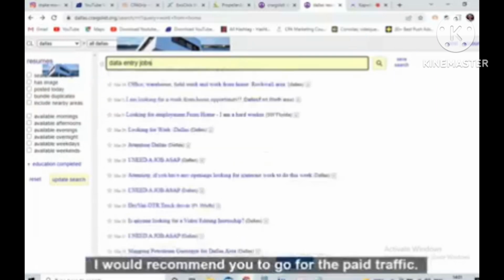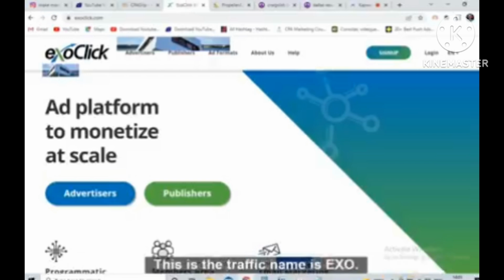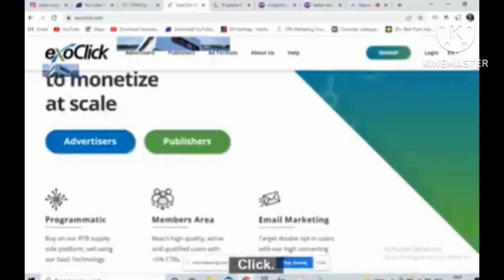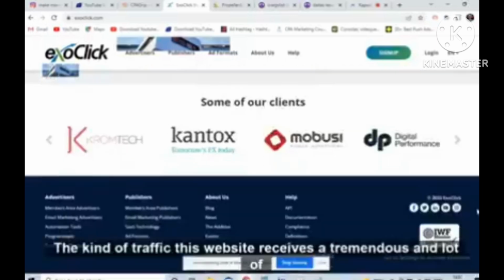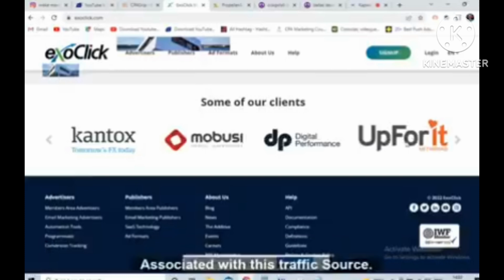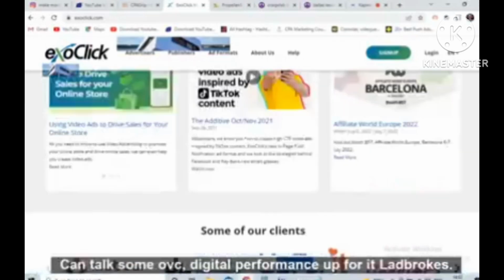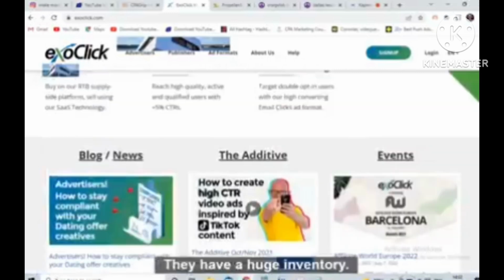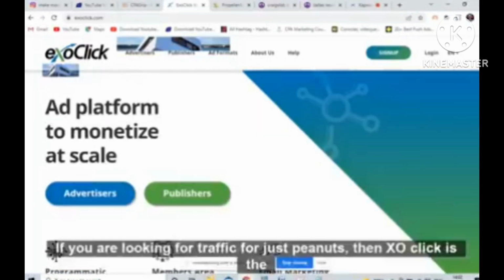Second, I would recommend you to go for the paid traffic. If you have some money, then go for the paid traffic. The traffic name is ExoClick. See, it converts very well on mobile phones. The kind of traffic this website receives is tremendous, and a lot of companies are associated with this traffic source. CanTalks, Mobisy, Digital Performance, Up For It, Ladbrokes. They have a huge inventory. They have a huge volume. If you are looking for traffic for just peanuts, then ExoClick is the way to go.